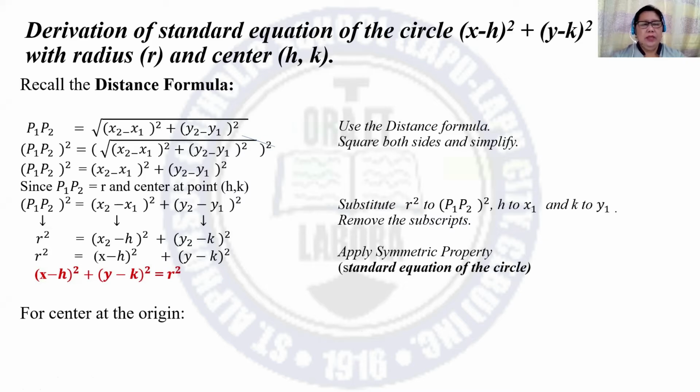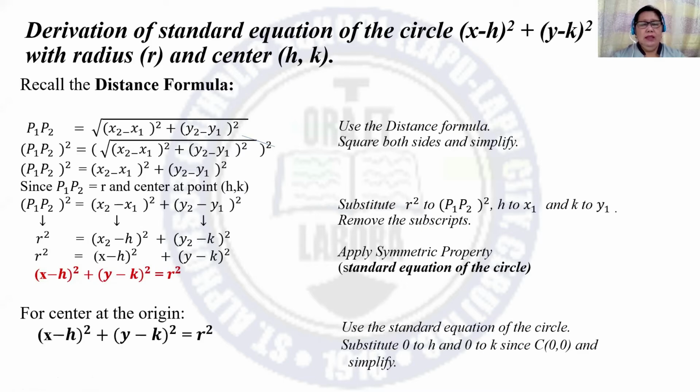For the center at the origin, we have to use the standard equation of the circle. And then substitute 0 to h, 0 to k, since the coordinates of the center are 0, 0, and then simplify. So it's like this. H is equivalent to 0 and k is equivalent to 0. X minus 0 is x. Y minus 0 is y. That is why we have x squared plus y squared is equal to r squared of the equation of the circle where the center is at the origin.